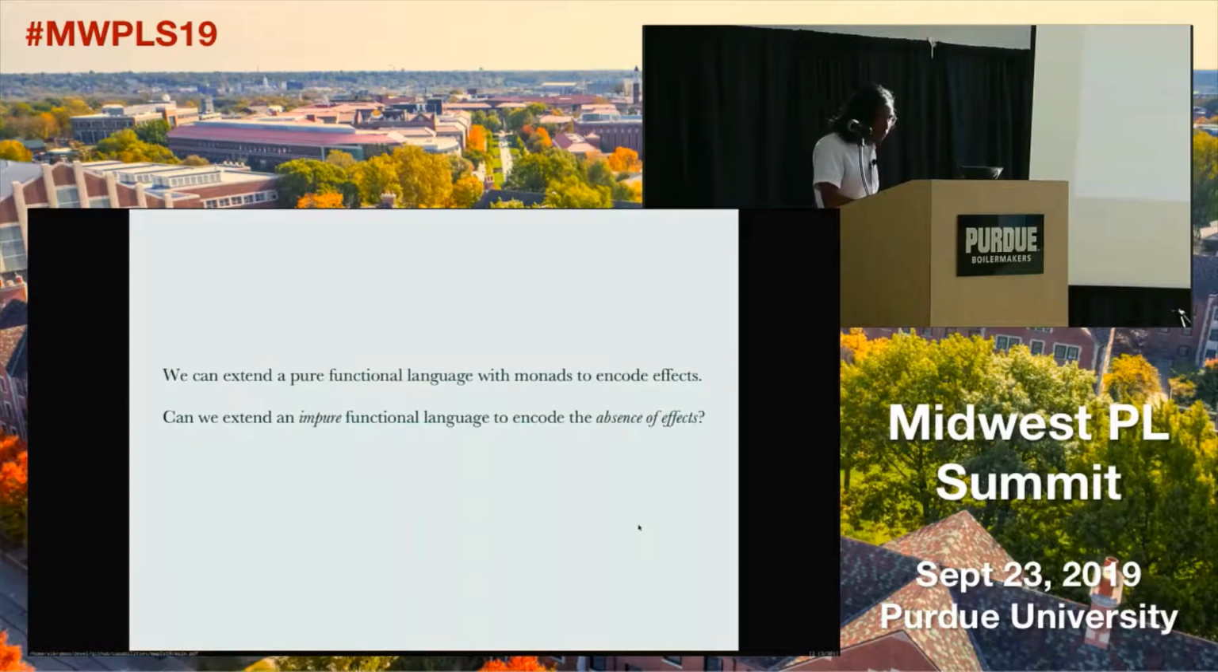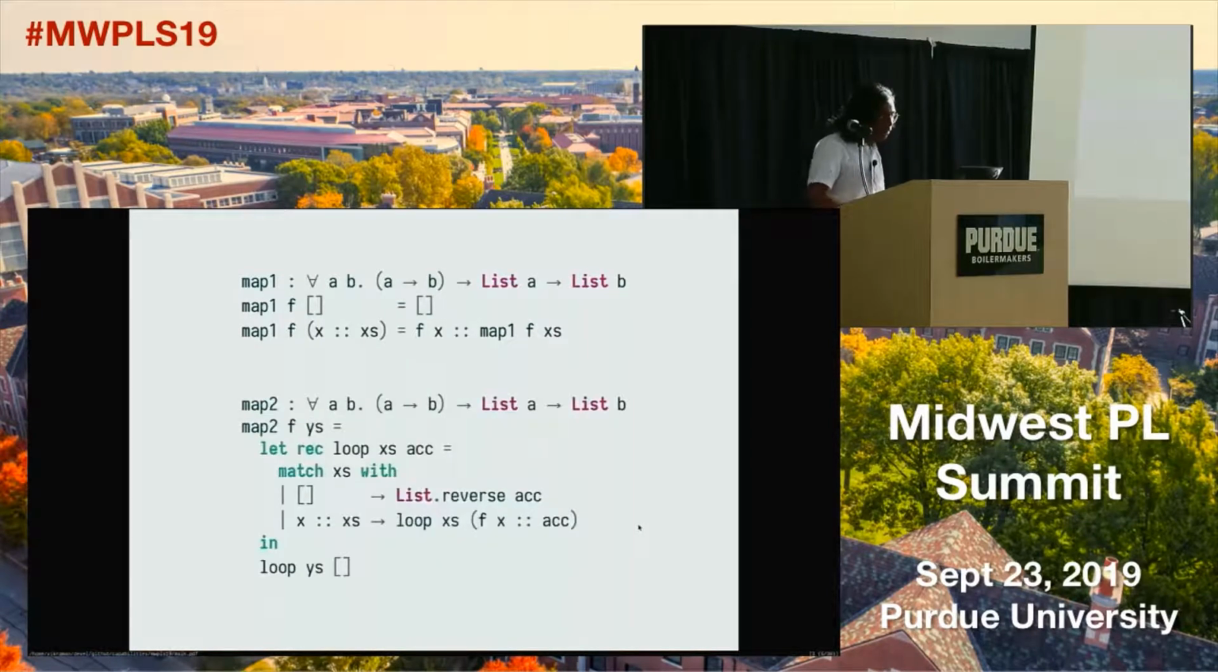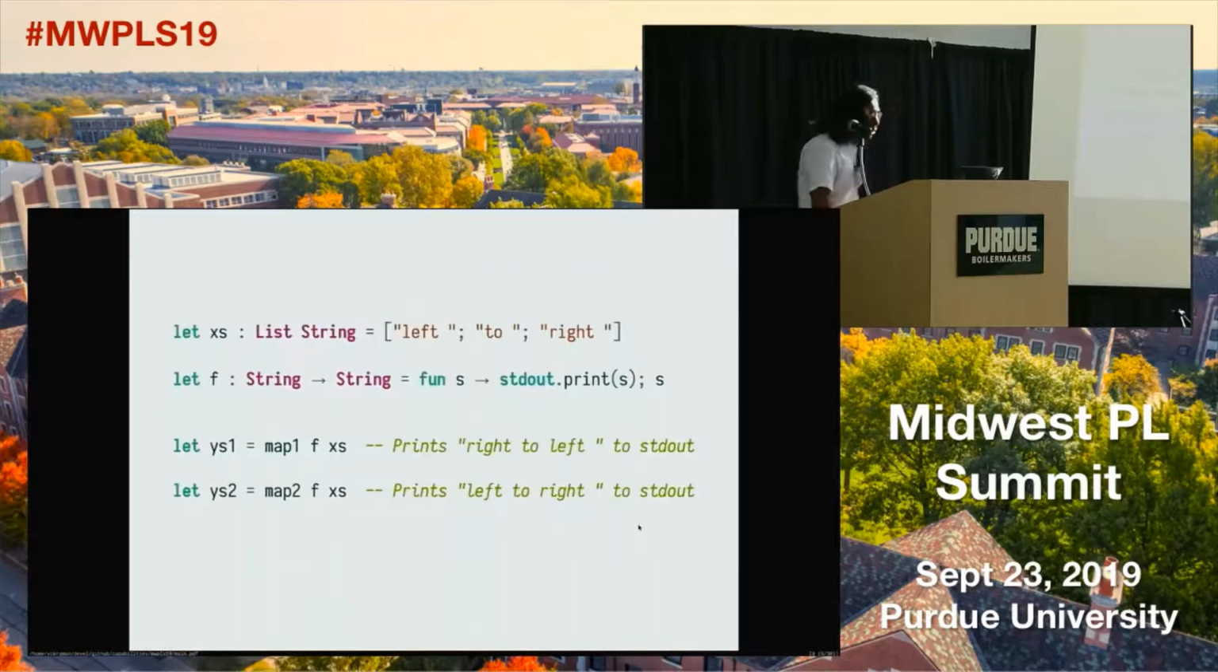But why do we care about this problem? Let's say we have an impure functional language like OCaml, and let's say I write down the map function, which maps a function over lists. This is the usual way you would do it. And then I could also write it in a tail recursive way. These two functions should be equivalent observationally, but they're not because we can do side effects. So if I had an identity function which prints the string before returning it, these two functions would behave differently because the evaluation order is different.